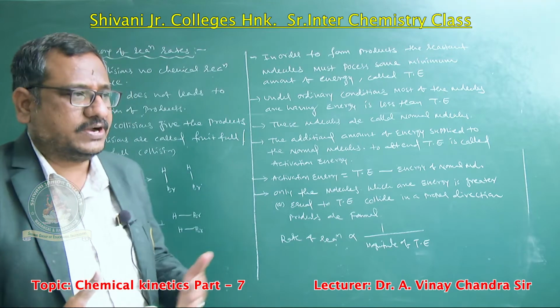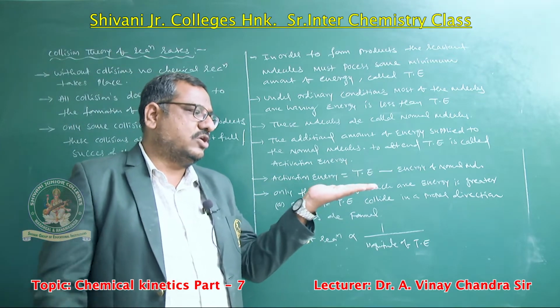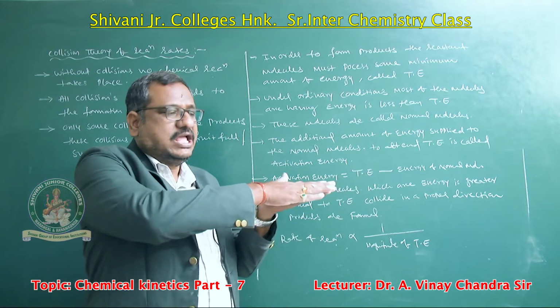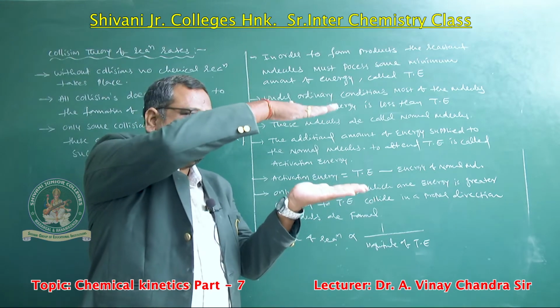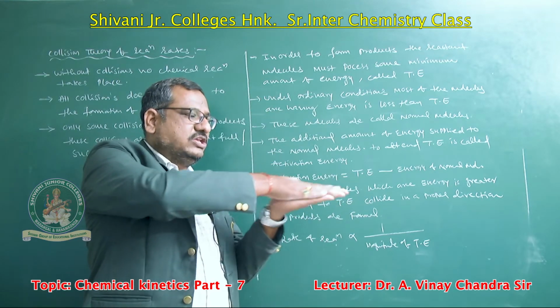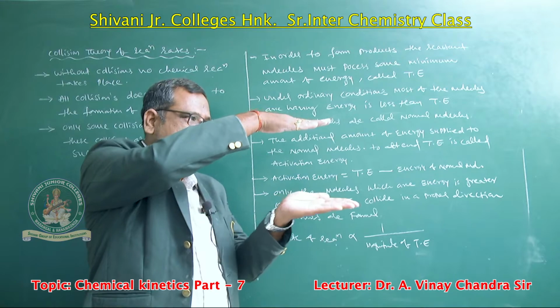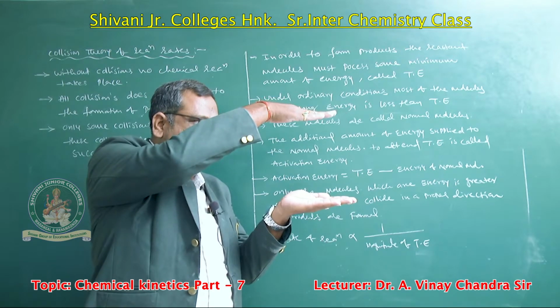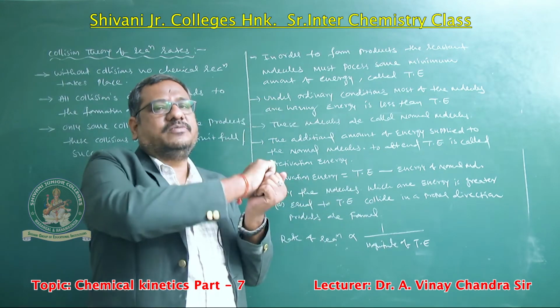What is the meaning of proper direction? For example, one molecule is present in one plane and another molecule is in another plane. Like this type of arrangement. One molecule is in one direction, another molecule is in another direction. When all the molecules are in the same plane, product formation is automatically easy.